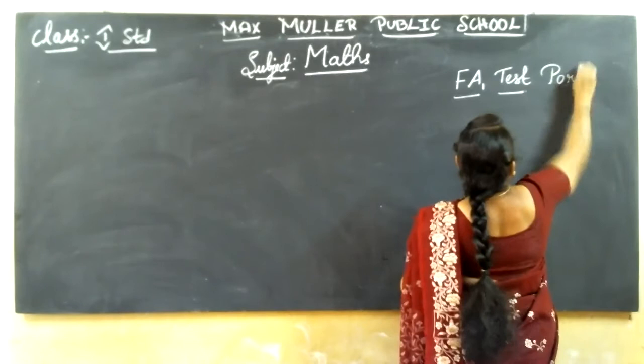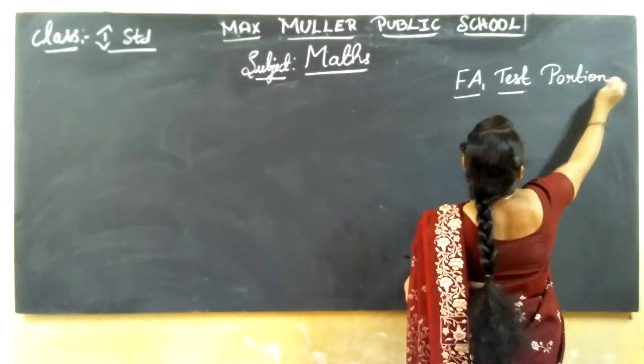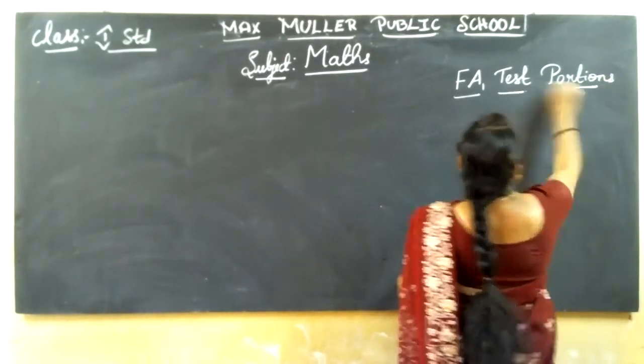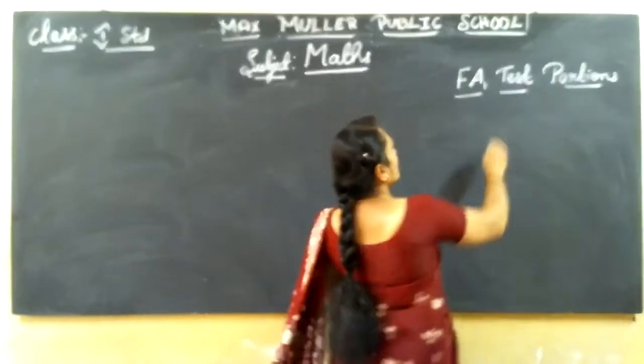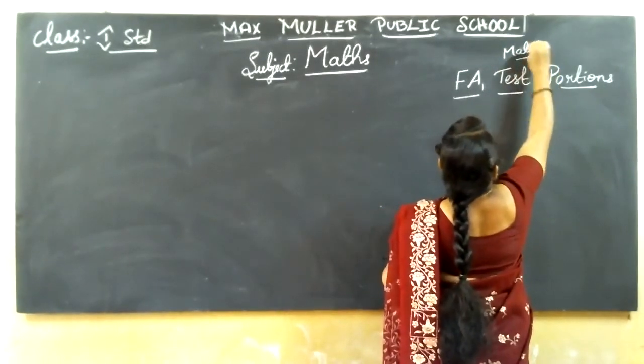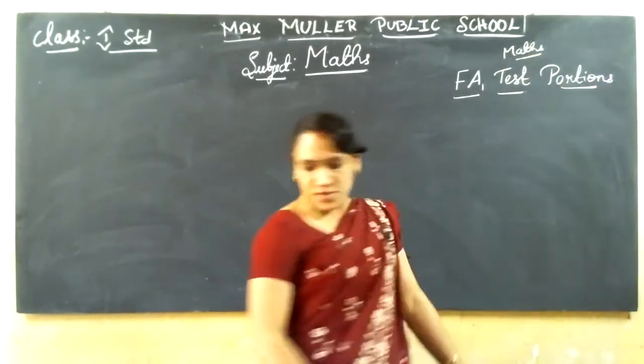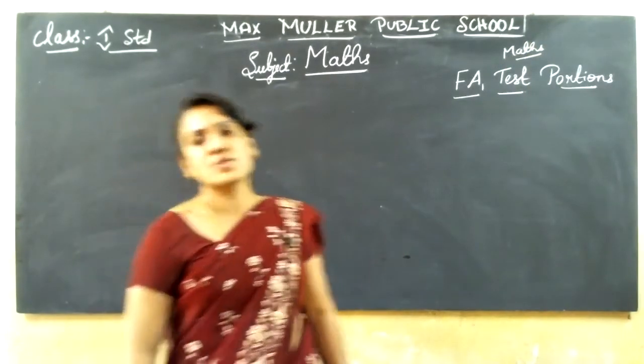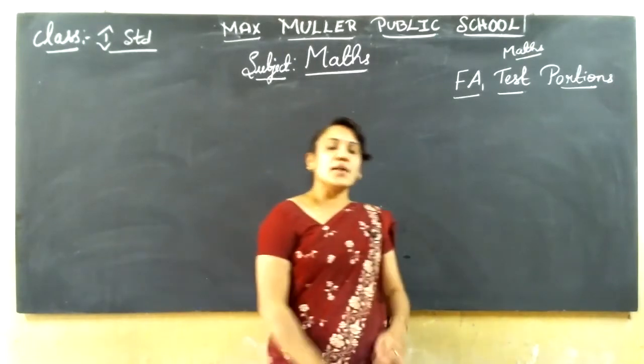So for the Maths test, what are the portions? FA1 test portions. For the Maths test portion, what you should practice is just the July worksheet and classwork.